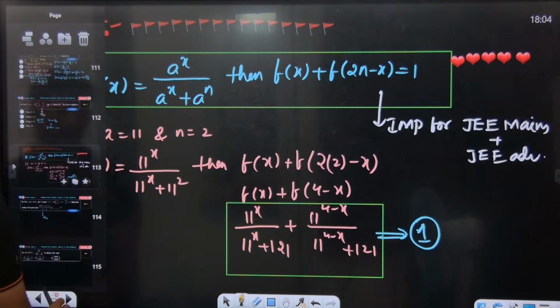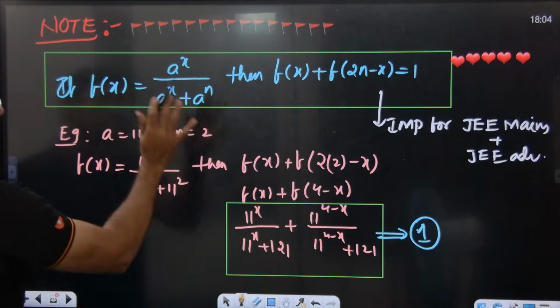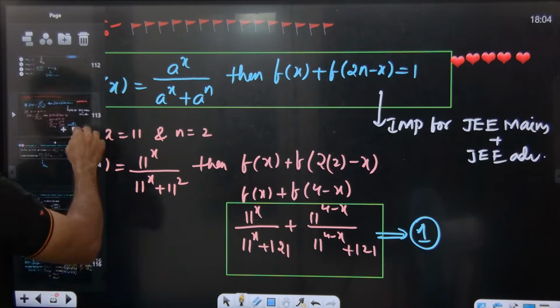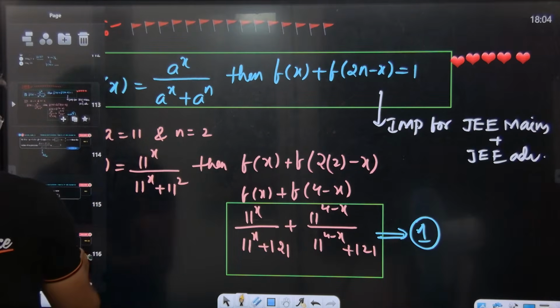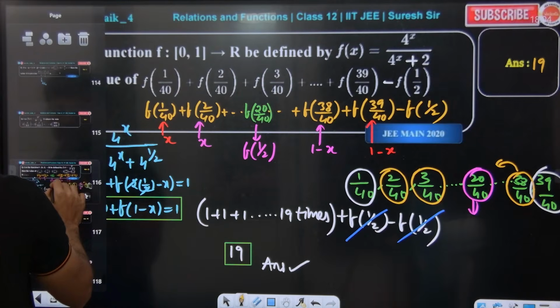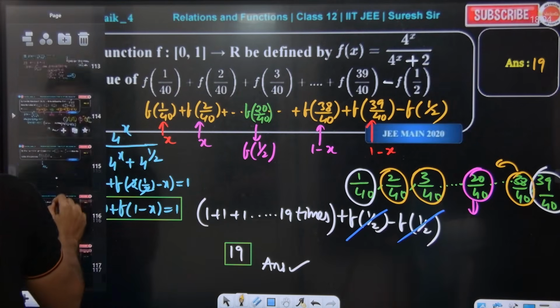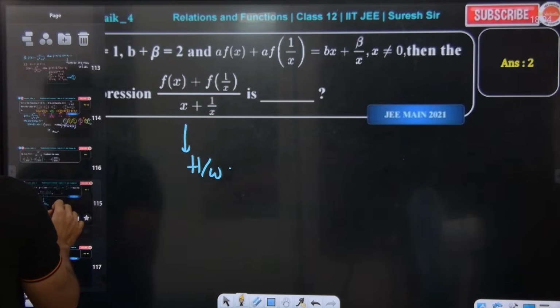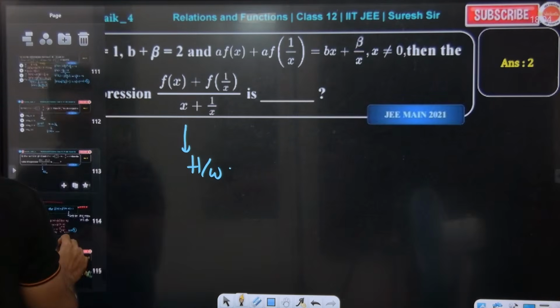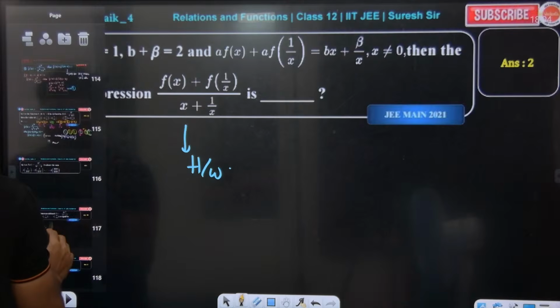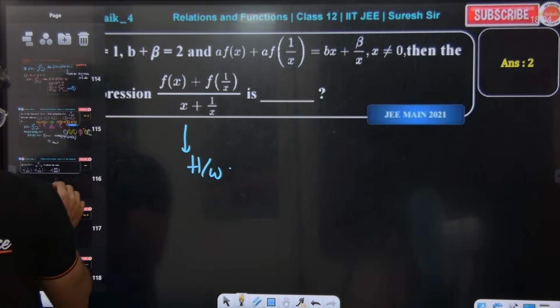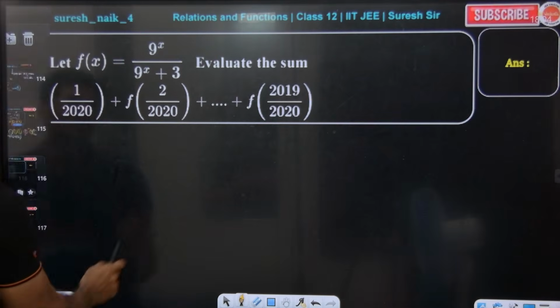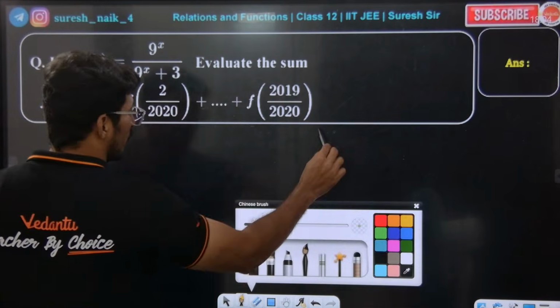This note, you need to apply the same logic. This formula only you need to apply. Hope everybody is getting the point. Yes or no guys? Got the same logic. This is the same logic. This is also homework for you all.